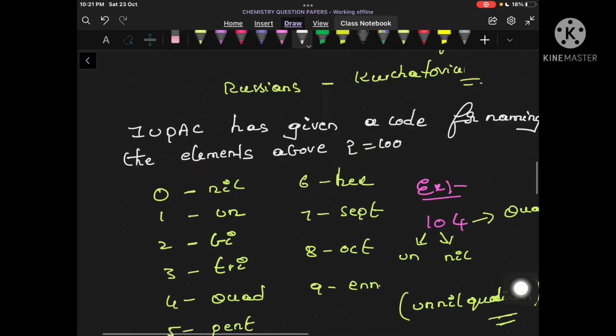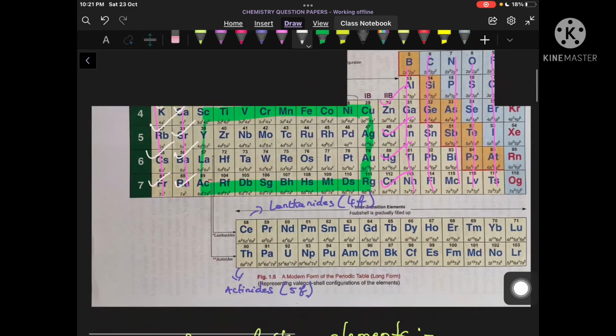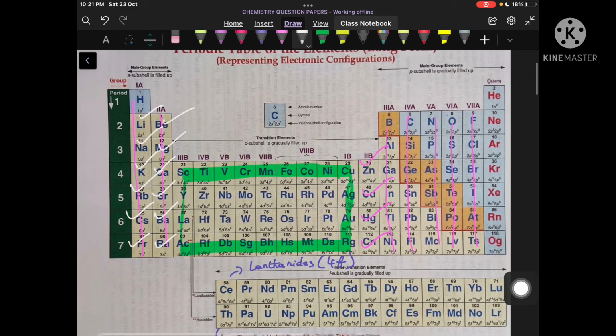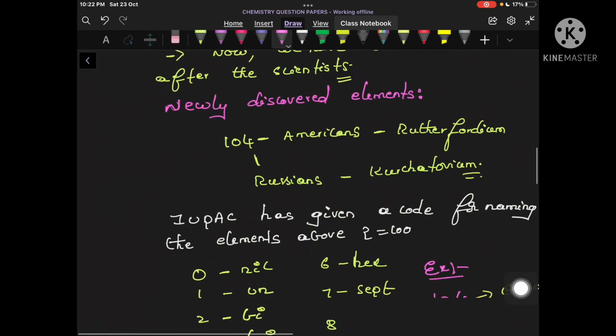Let us visit the periodic table once again. So here I can see, this is cesium and francium. These are the elements which have the highest atomic radius in the total periodic table. Clear? That's it.